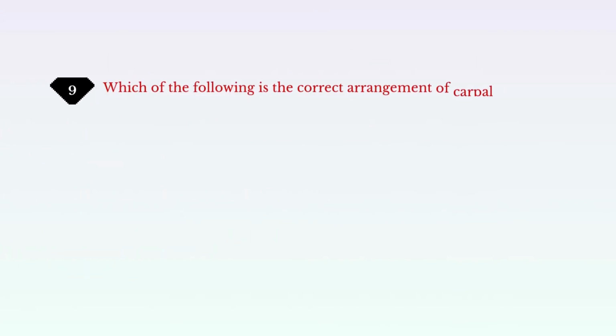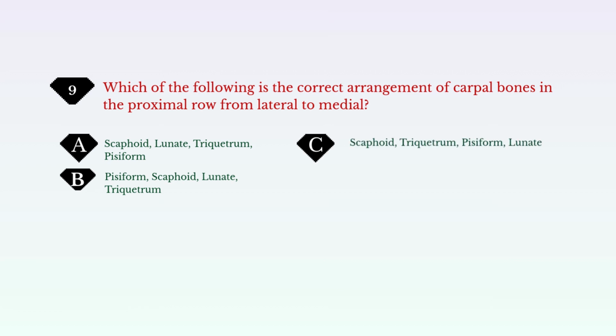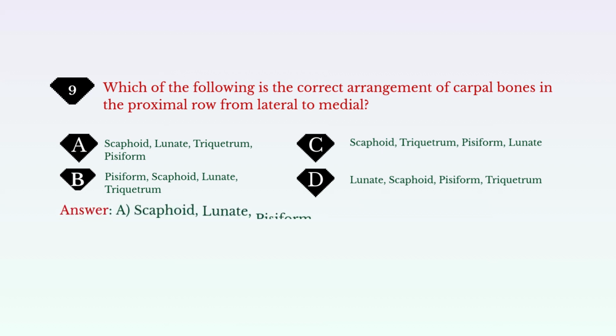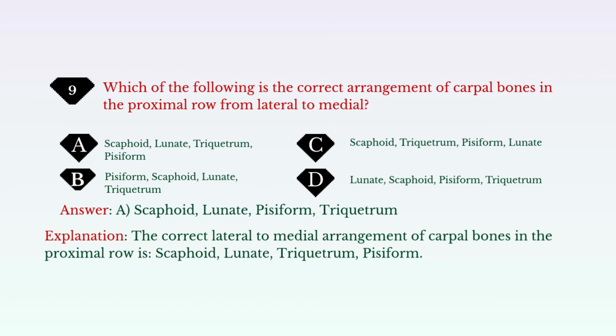Which of the following is the correct arrangement of carpal bones in the proximal row from lateral to medial? A. Scaphoid, lunate, pisiform, triquetrum. B. Pisiform, scaphoid, lunate, triquetrum. C. Scaphoid, triquetrum, pisiform, lunate. D. Lunate, scaphoid, pisiform, triquetrum. Answer: A. Scaphoid, lunate, pisiform, triquetrum. Explanation: the correct lateral to medial arrangement of carpal bones in the proximal row is scaphoid, lunate, triquetrum, pisiform.